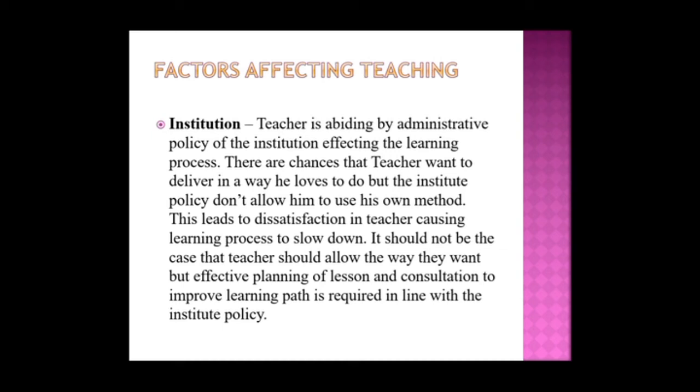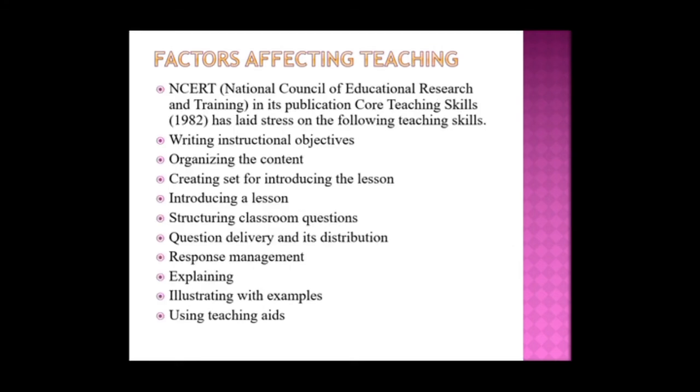This leads to dissatisfaction in the teacher, causing the learning process to slow down. It should not be the case that the teacher is allowed to teach any way they want, but effective planning of lessons and consultation to improve the learning path is required in line with the institute policy. So institution also plays a part, right?